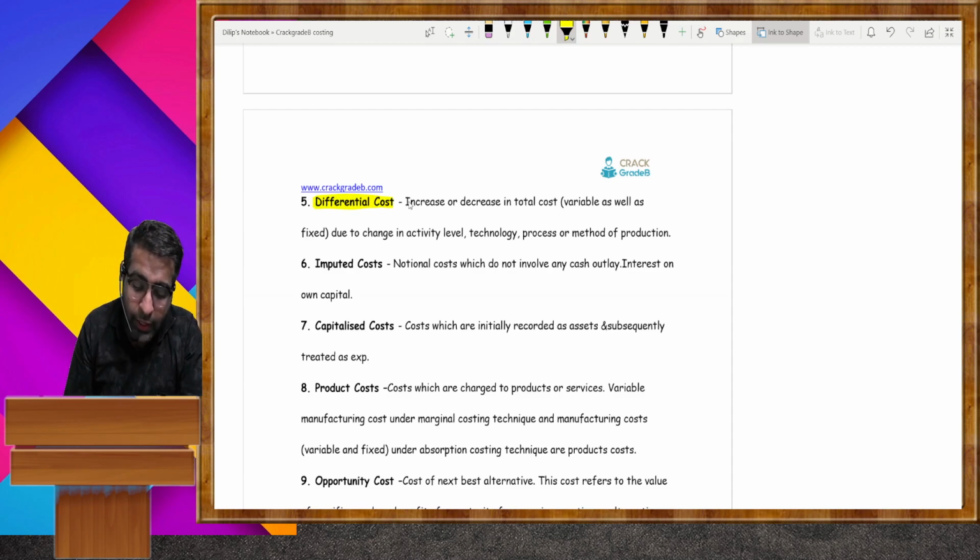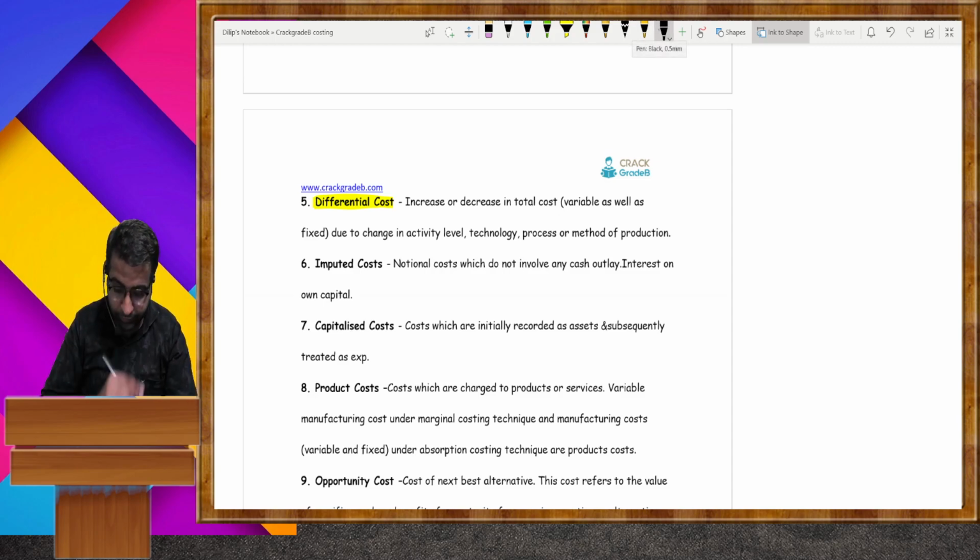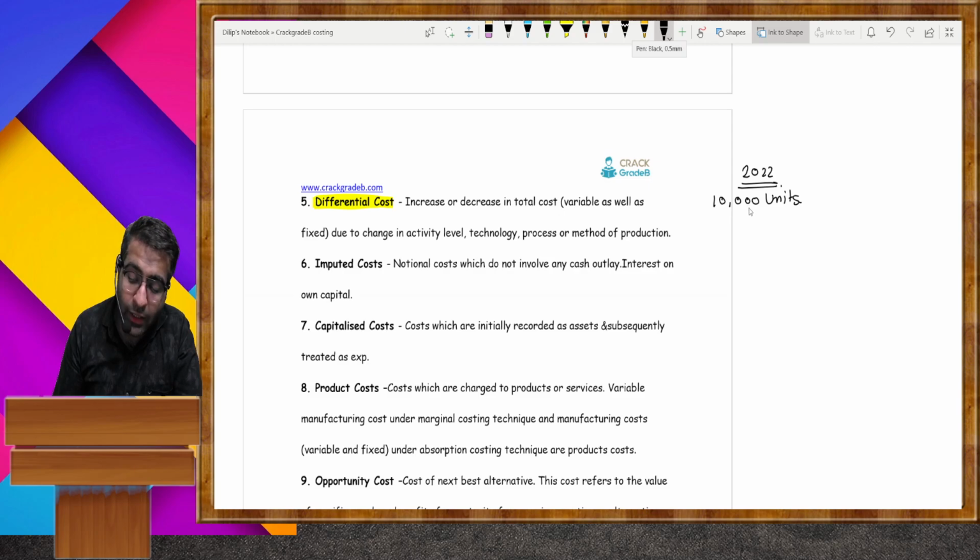Next, differential cost. Listen very, very carefully. At the start of 2022, you make a statement that you are going to produce 10,000 units. On 10,000 units, total cost is around 20 lakh. This is the start of 2022.